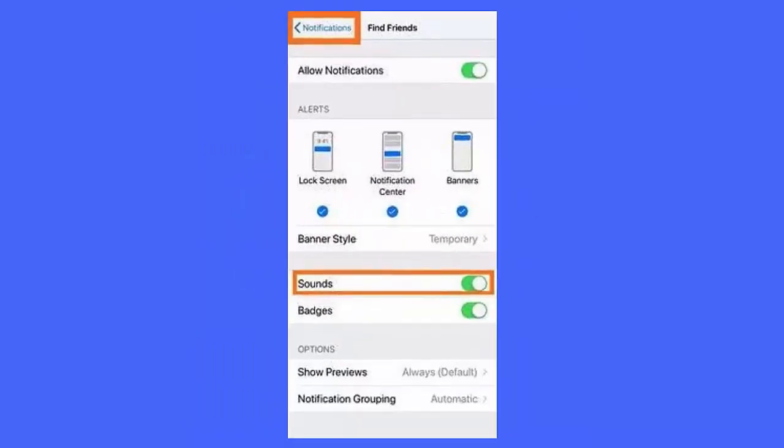Finally, make sure that your sound notification is enabled for your iPhone. I hope following these settings has helped you to fix the notification sound problem after the iOS update for Instagram and WhatsApp.